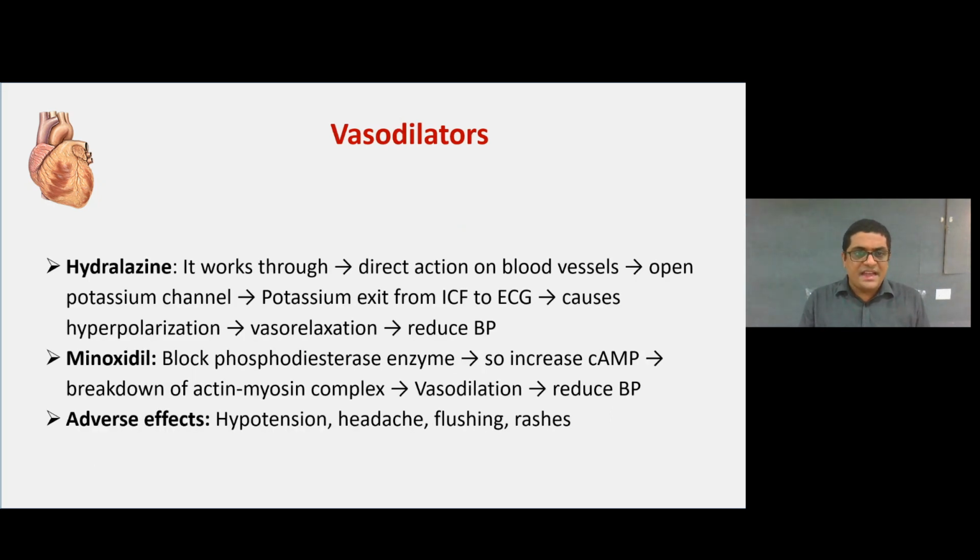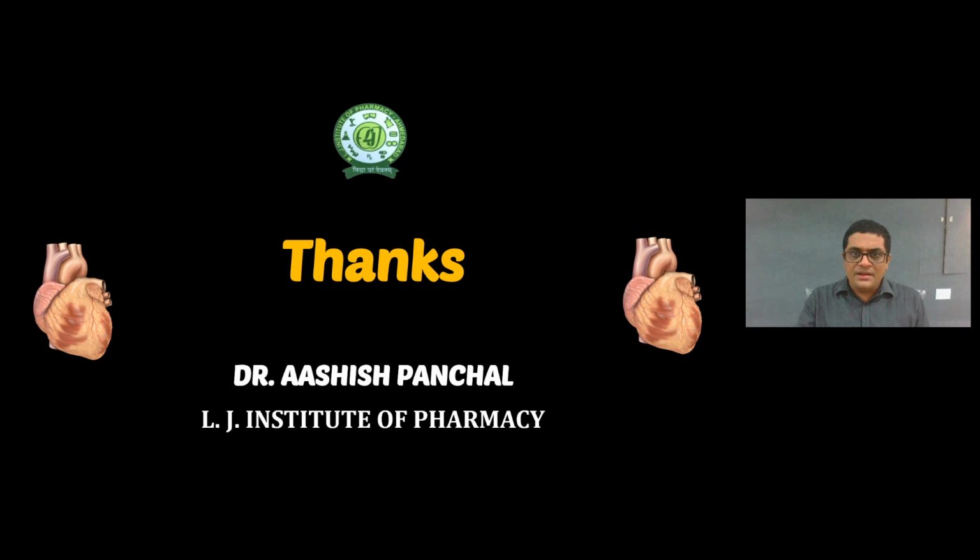The vasodilator drug is hydralazine. It works through a direct action on the blood vessels, opening the potassium channel so potassium exits from the ICF, intracellular fluid, to the extracellular fluid, and causes hyperpolarization, vasorelaxation and reduces the blood pressure. Minoxidil blocks the phosphodiesterase enzyme, so it increases the cyclic AMP level and breaks down the actin myosin complex and reduces the muscle contraction, shows vasodilation and reduces the blood pressure. Adverse effects: sometimes it shows hypotension, headache and flushing. These are all the drugs used in hypertension.